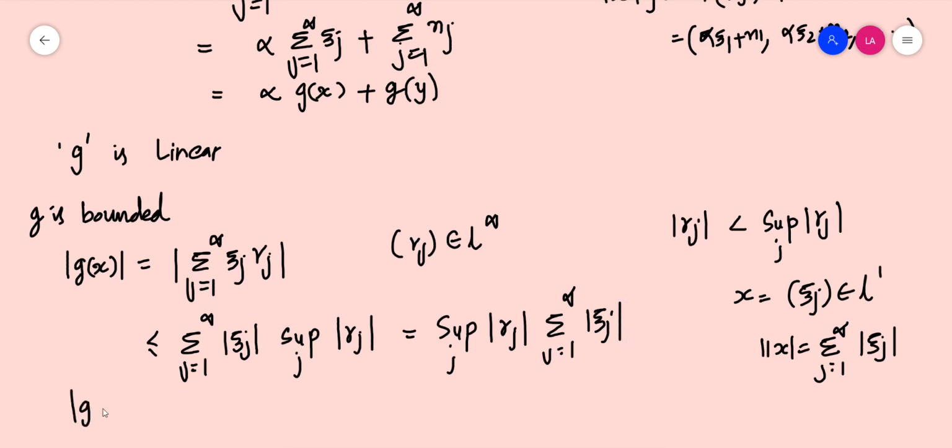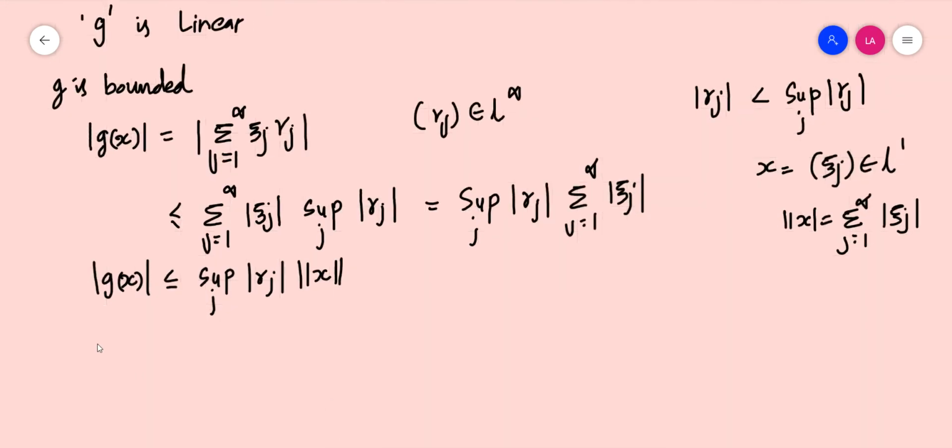So from the beginning, modulus of g of x is less than or equal to supremum over j modulus of gamma j times norm x. This is a fixed number. If we take this as some c, we can write modulus of g of x is less than or equal to c times norm x, which implies by definition of boundedness that g is bounded.